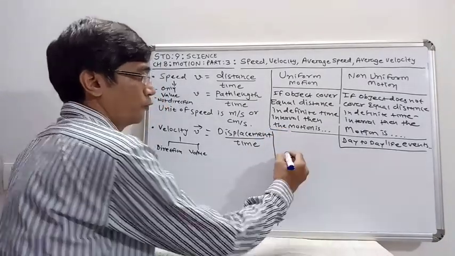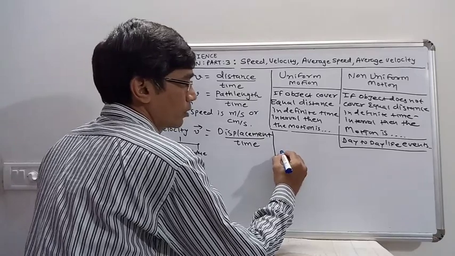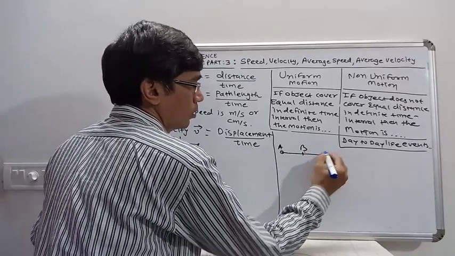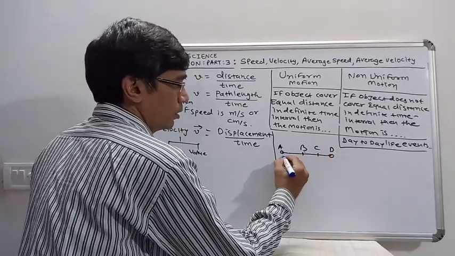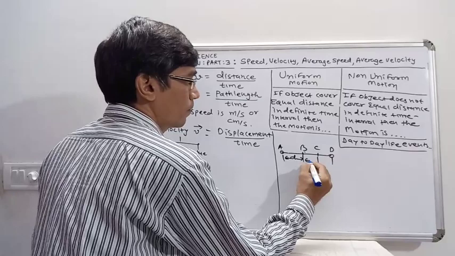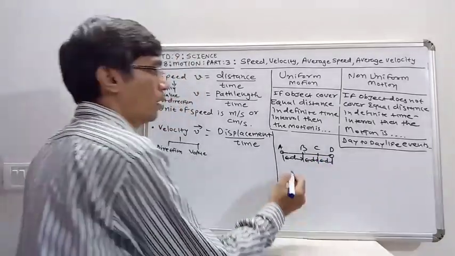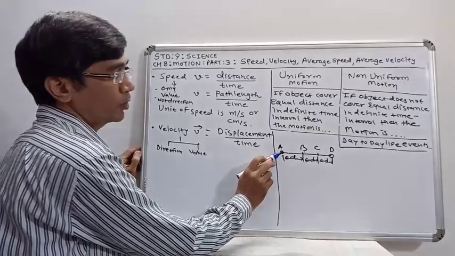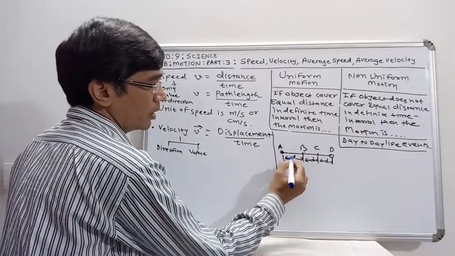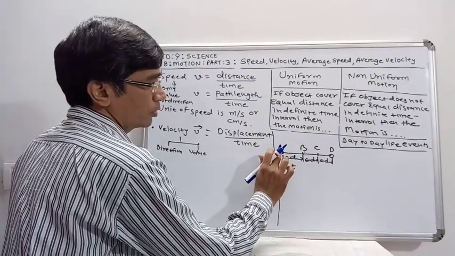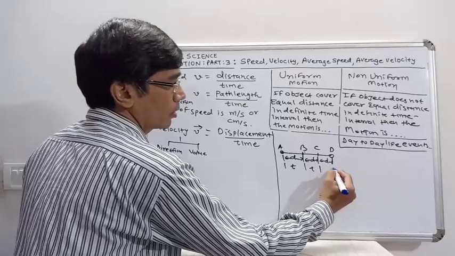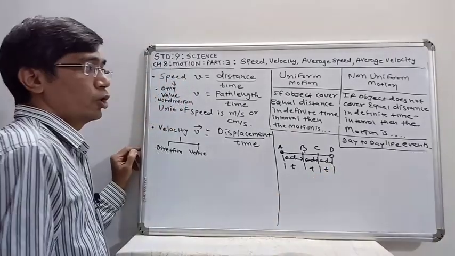In another way, suppose a particle covers the distance from A to B to C and D. Here the distances AB, BC and CD are equal distance D, and the particle started motion from point A, reached B, C and lastly reached point D. It takes time T during AB, again time T during BC, and again time T during CD.